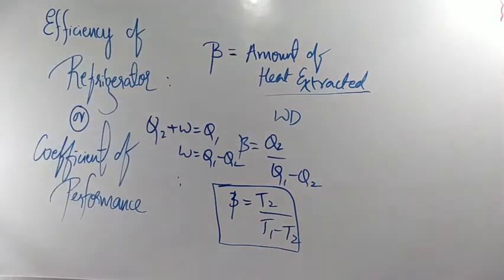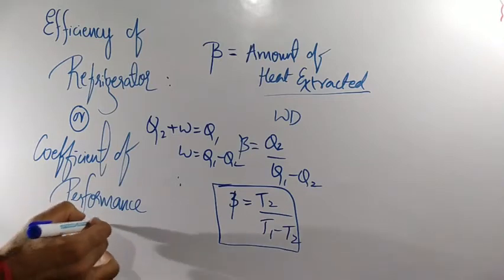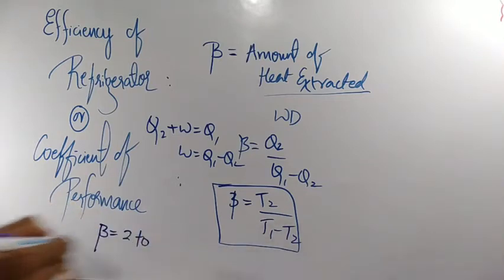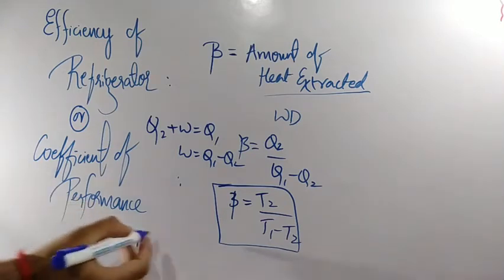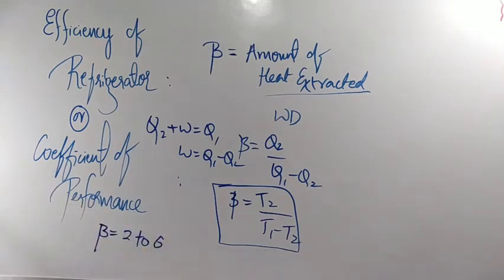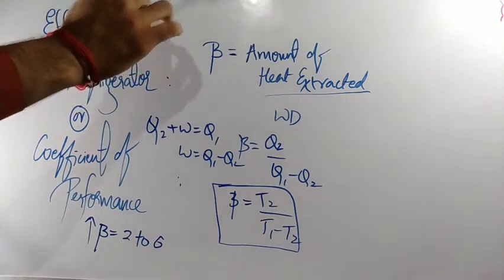Okay, the extra amount of work done in what we are doing, that is known as refrigerant, and commonly we will be using refrigerants such as ammonia and freon. Clear? And in a fridge, what will happen is, without doing work on that system, heat cannot transfer from a cold body to a hot body. The value for beta will be from 2 up to about 6 actually. In practical fridges that we are using, this beta value will be 2 to 6, and if the beta value is maximum, we can tell that efficiency will be maximum.